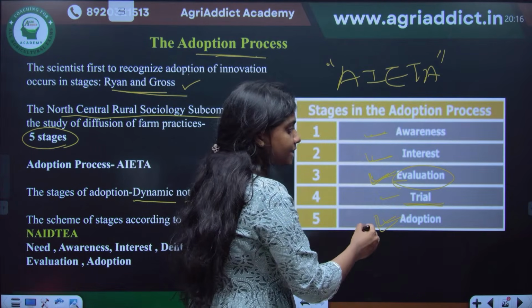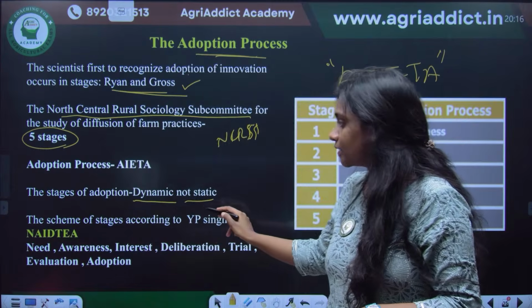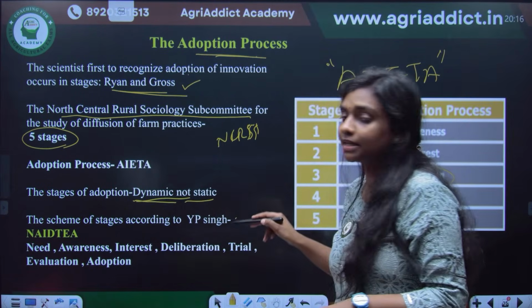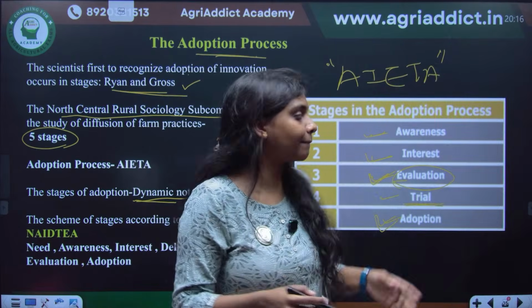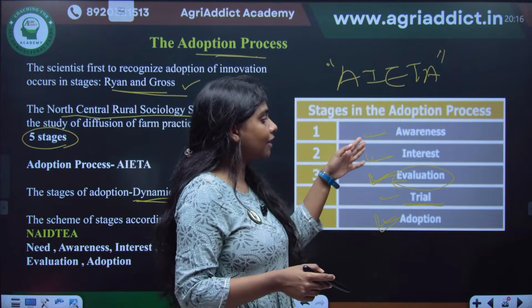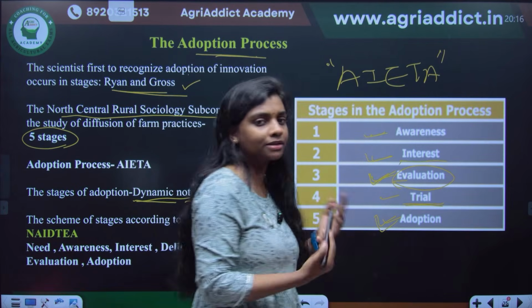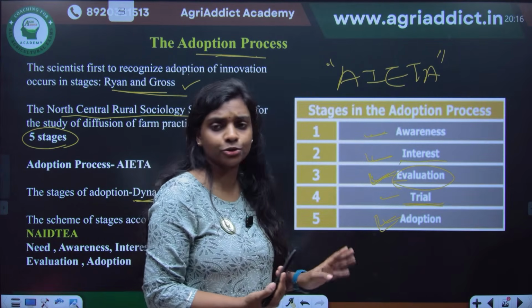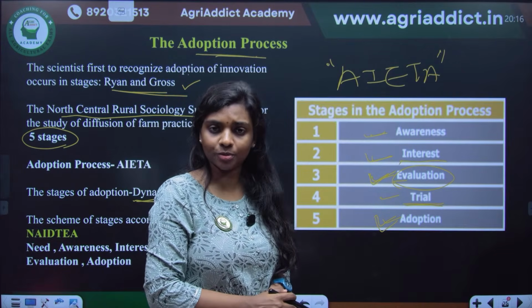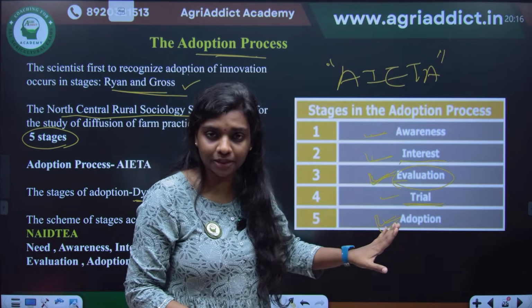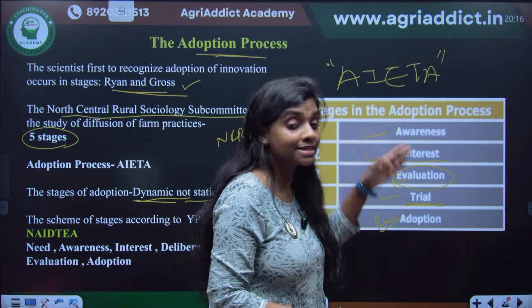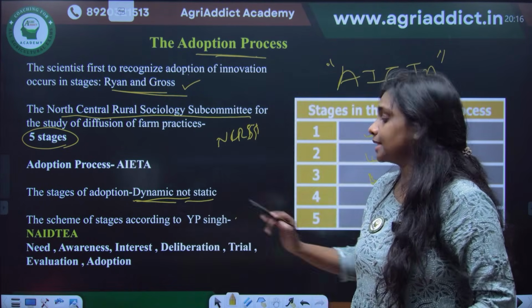And in these stages, Singh and Parikh told that the stages of adoption are dynamic. It is not static. They are saying that it's not necessary for them to happen one after another. After awareness and interest, maybe after I got the interest, I don't go for an evaluation or trial. I just go directly for adoption. So the stages can be overlapping. The stages can be skipped. It all can be possible, or it is dynamic according to Singh and Parikh.